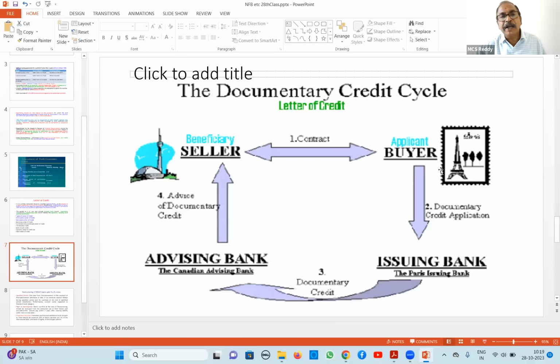This is called a letter of credit. We open letter of credit assuring the seller that you prepare material and send it to the buyer. On due date, you send all papers to us. We will make payment on due date if this fellow is not paying. This is what a letter of credit transaction is. But here there are some more additions. I will not add all, to avoid confusion.